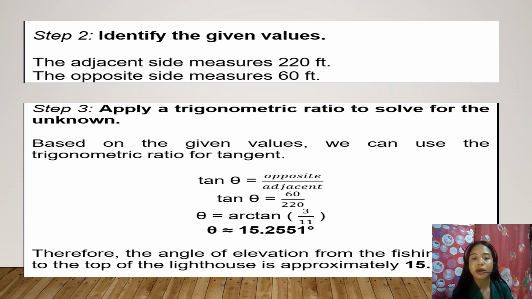So we have here tangent theta is equal to 60 over 220. 60 is the value of the opposite side, while 220 is the value of the adjacent side. So we have theta is equal to arc tan 3 over 11. How did we get 3 over 11?